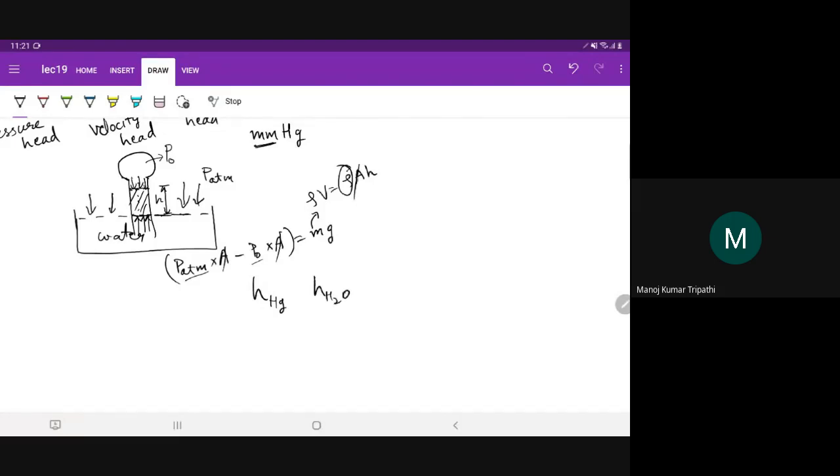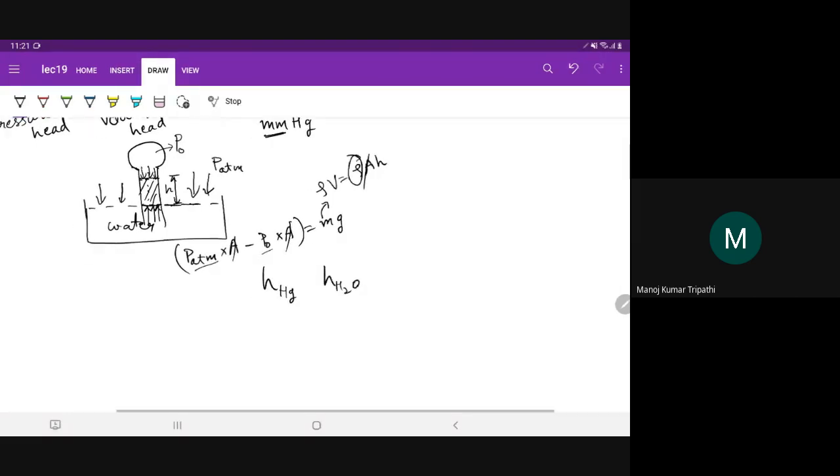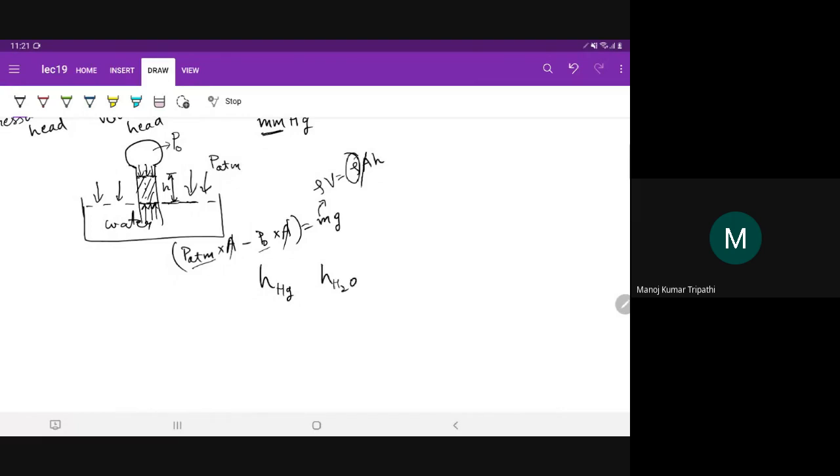Can you please write which height will be more? Height that the water rises in the tube or height that mercury rises in the tube? Please write in the chat window. So you should know the densities of mercury and water. The density of mercury is higher than that of water.